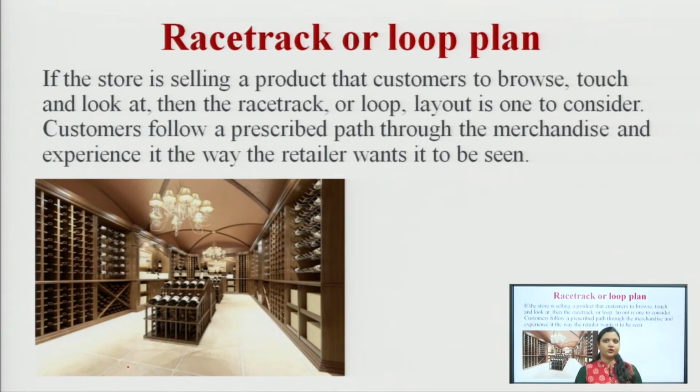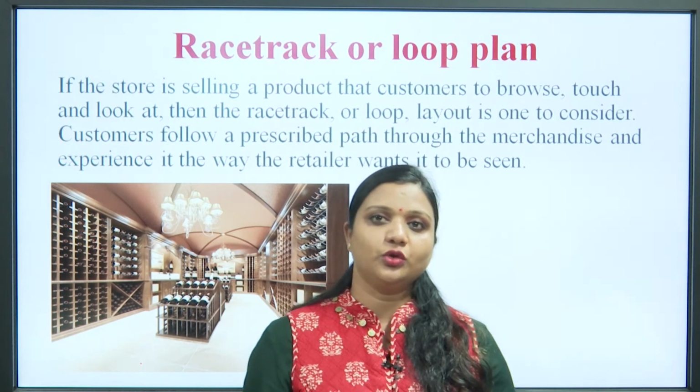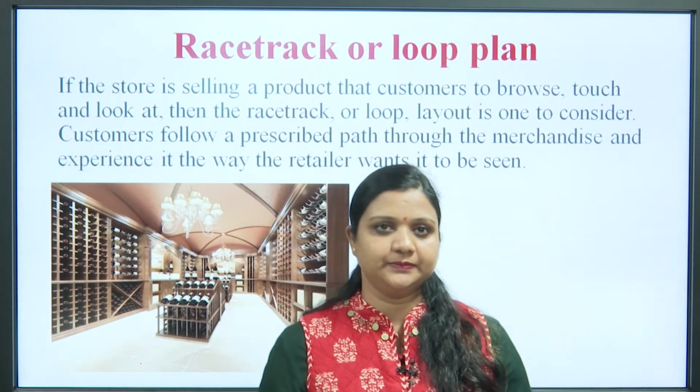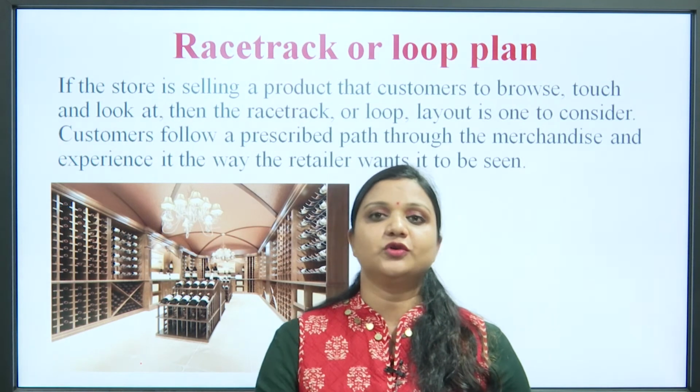Next is the racetrack or loop plan. Racetrack is basically like a racetrack, as we are able to see. In this type of layout, whatever movement the retailer wants the customers to make, accordingly the customer moves in that particular store. If the store is selling a product that customers want to browse, touch, look at, then the racetrack or loop layout is one of the important layouts that the retailer can use. Customers follow a prescribed path through the merchandise and the experience. It is the way the retailer wants it to be seen.